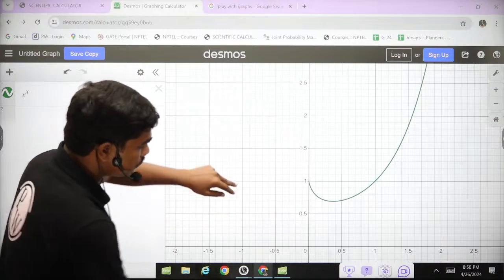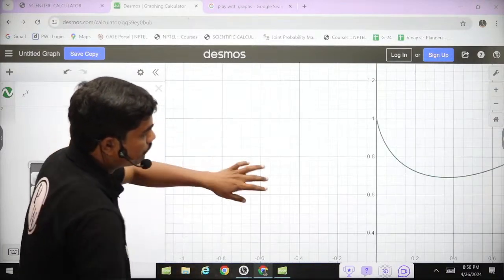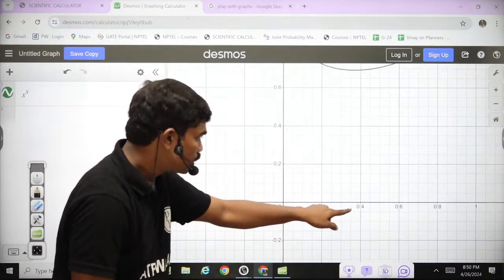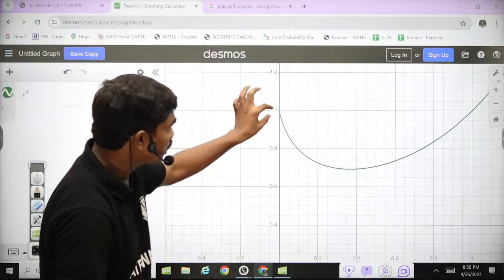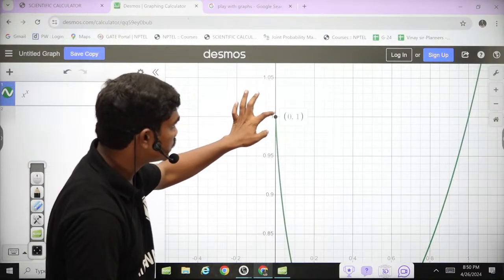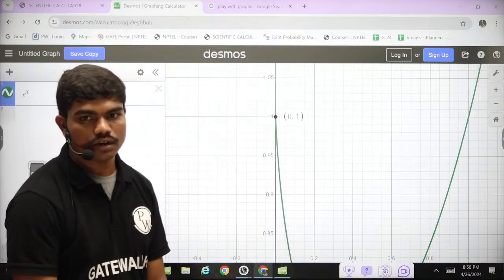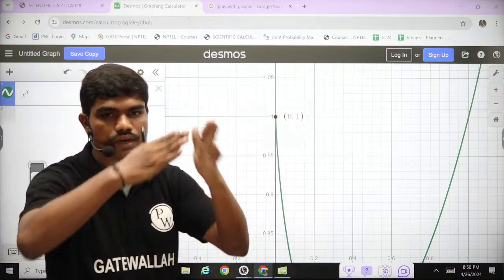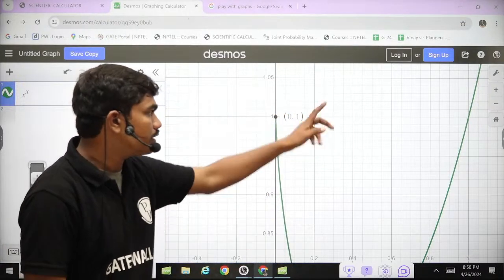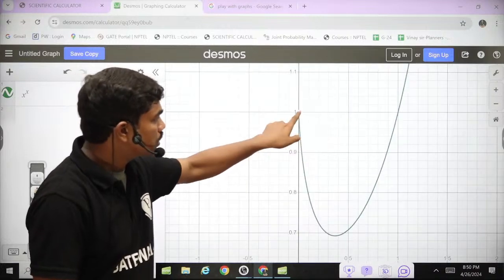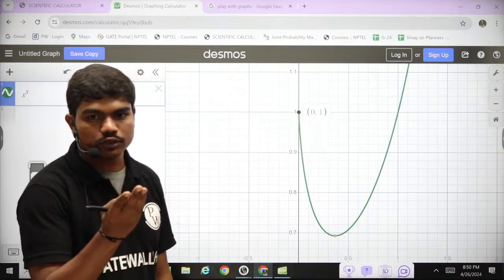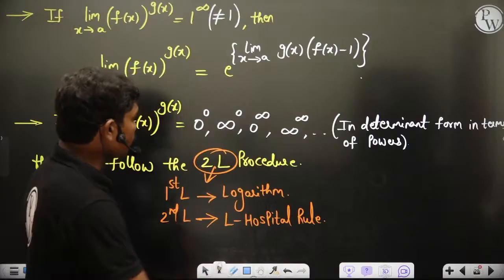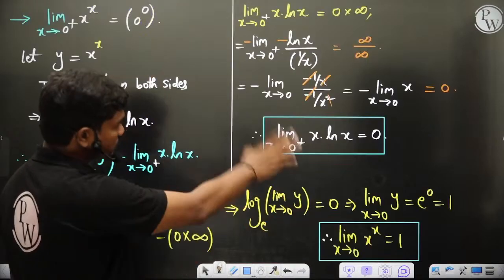On the right hand side, when x tends to 0 plus, you can see that when x is coming close to 0, this function is coming close to 1. So you can see this is 0 comma 1 that we are getting. Of course it's not exactly, but very close, almost 0.9999 and it approaches 1. That's how you have the graph of x power x, and this graph tells you that as x tends to 0, y approaches 1. That's what we exactly found out from this calculation.